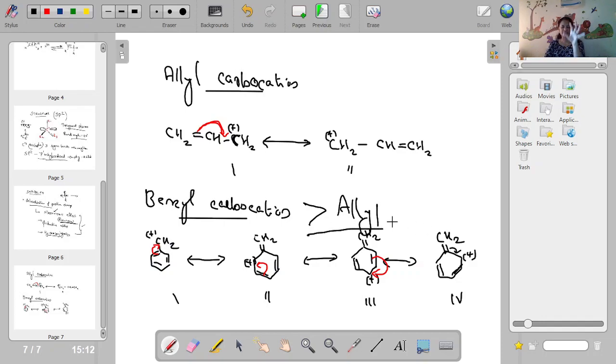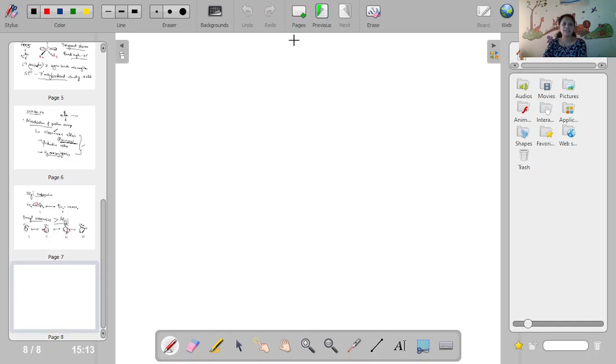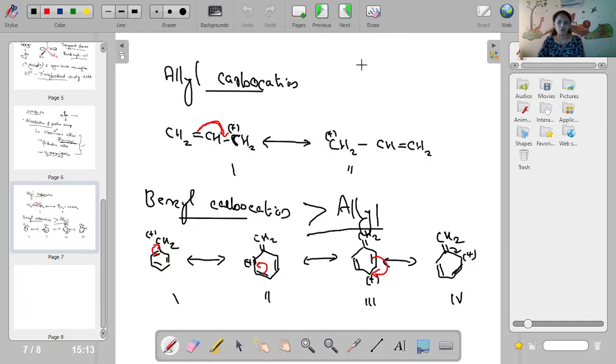Okay, and in benzyl and allyl, mesomeric effect or resonance effect operates, and there is delocalization of charge. In benzyl there are 4 resonating structures, but in allyl only 2. So benzyl and allyl are stable, and among those allyl is less stable and benzyl is more stable. Okay, so that is the stability of allyl and benzyl compounds with the mesomeric effect. Mesomeric effect is always the transfer of the double bond, right?